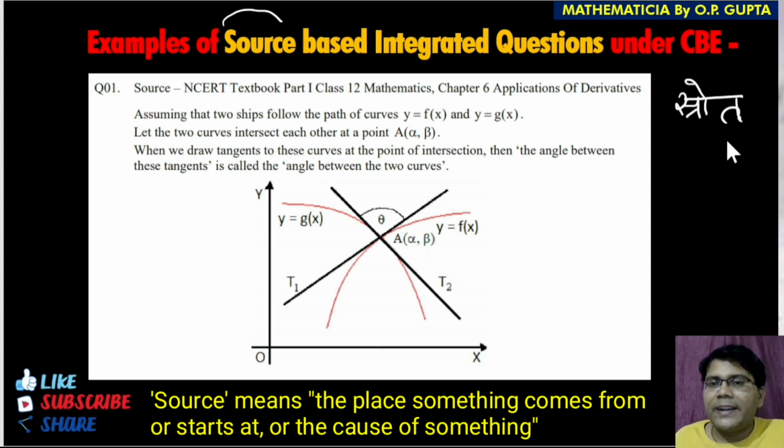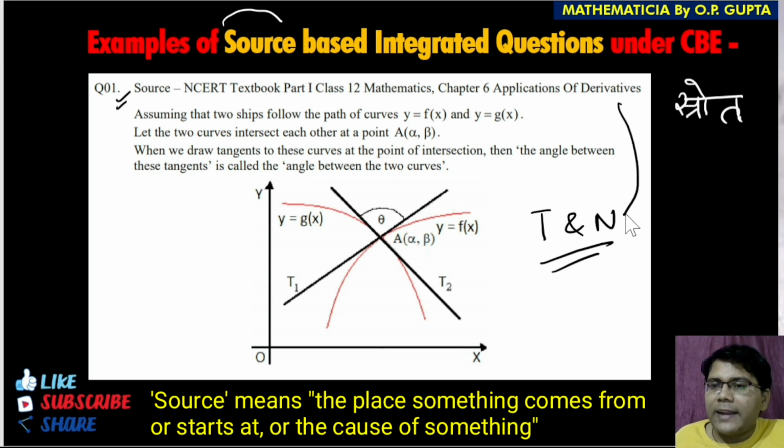So source based integrated questions means whenever we are given a particular question in this category, we will be told about its source. As you can see, I have mentioned the source: NCERT textbook, part 1, class 12th, mathematics, chapter 6, application of derivative. They can further mention the concept or topic on which this question is based, right? So this question is based on the tangent and normal concept of chapter 6, class 12th, that is application of derivative. If you read the question, it is based on the same concept that I am mentioning.